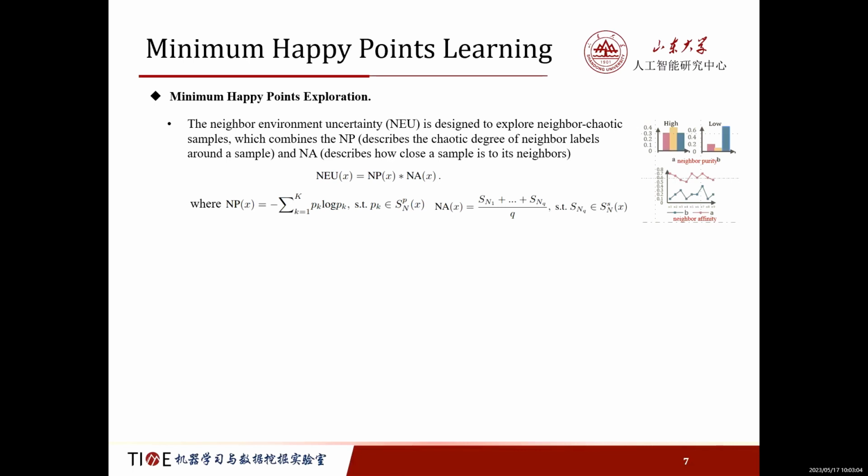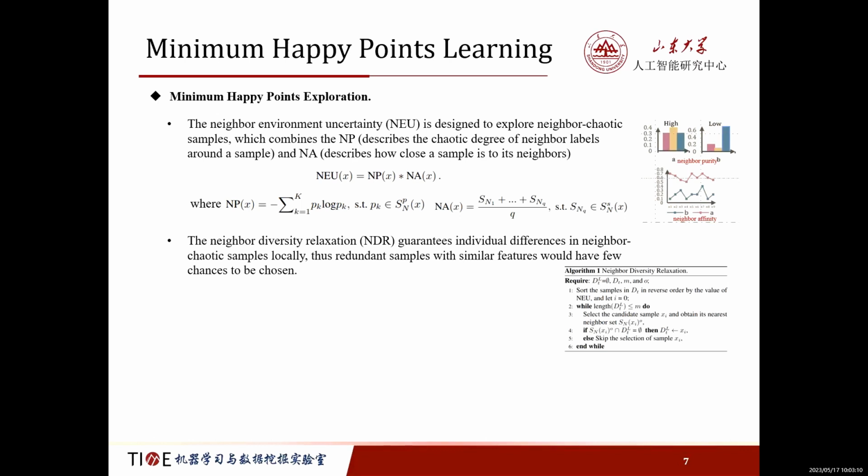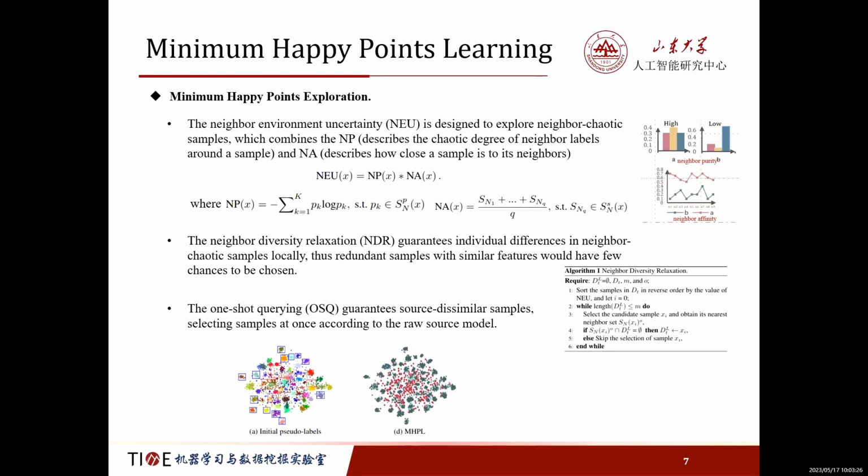Those with noisy and compact neighbors tend to be selected. Then, we propose a neighbor diversity relaxation to guarantee individual difference in neighbor chaotic samples. Furthermore, we perform one-shot querying, selecting samples at once according to the source model, guaranteeing source-dissimilar samples. As shown in the figure, the samples selected by our MHPL lie mostly in red blocks.